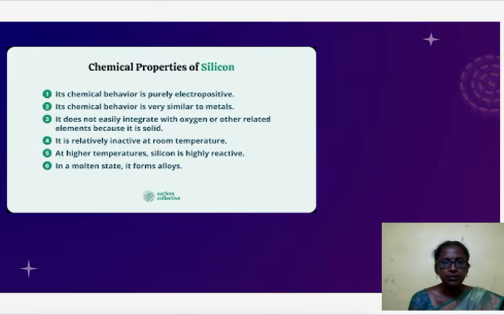Then, chemical properties of silicon. Its chemical behavior is purely electropositive. Its chemical behavior is similar to metals. It does not easily combine with oxygen or other related elements because it is solid. It is relatively inactive at room temperature. At a higher temperature, silicon is highly reactive. In a molten state, it forms alloys.